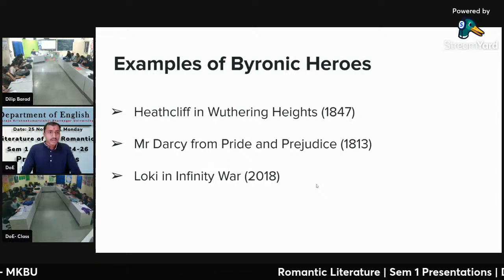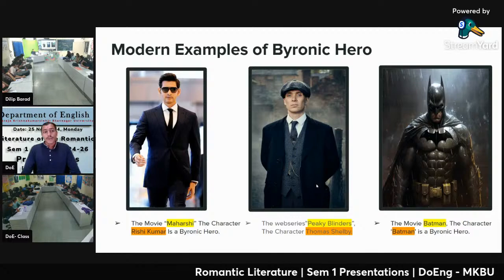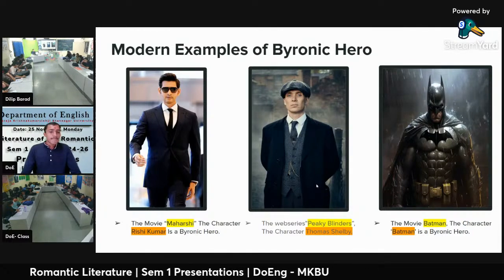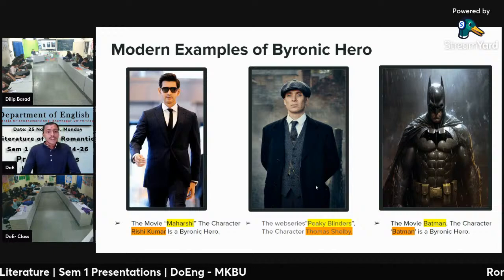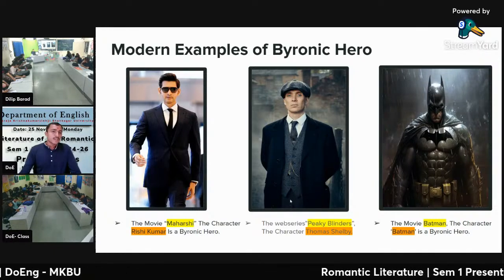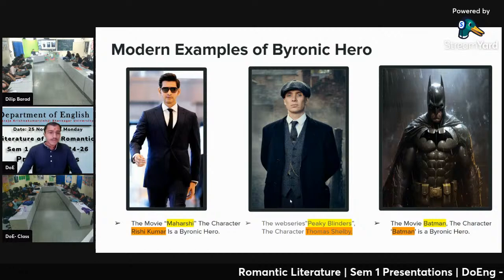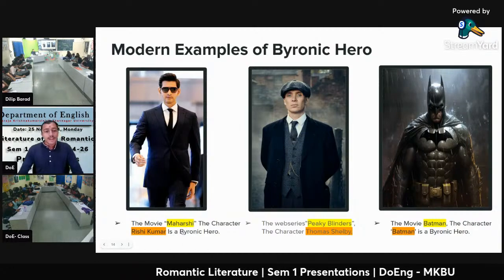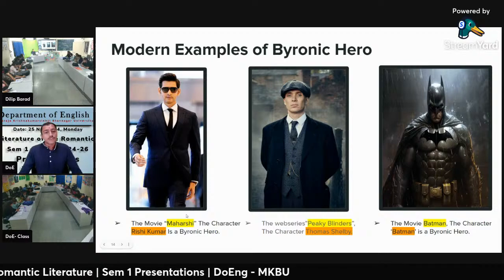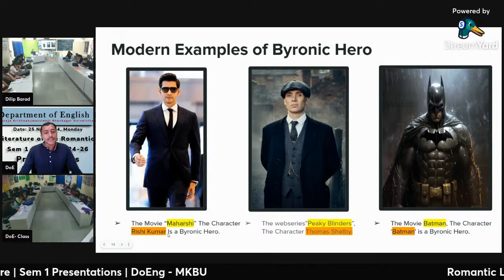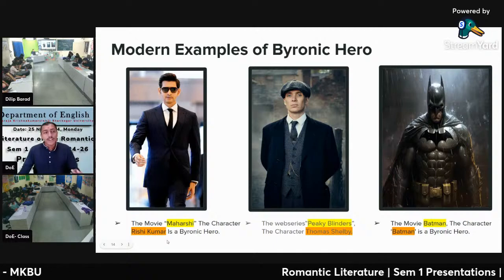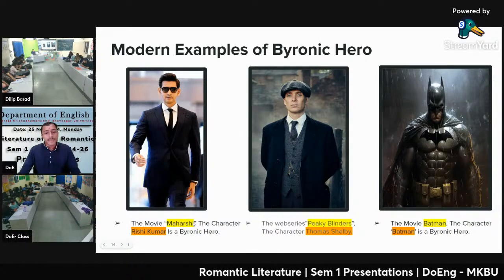Now let's discuss some modern examples of Byronic heroes. The first character is in the movie Maharshi, where the character Rishi Kumar is a Byronic hero. We often find in the movie that Rishi Kumar rejects societal norms and follows his own path. He believes in himself. So his nature and his qualities are also found in a Byronic hero.